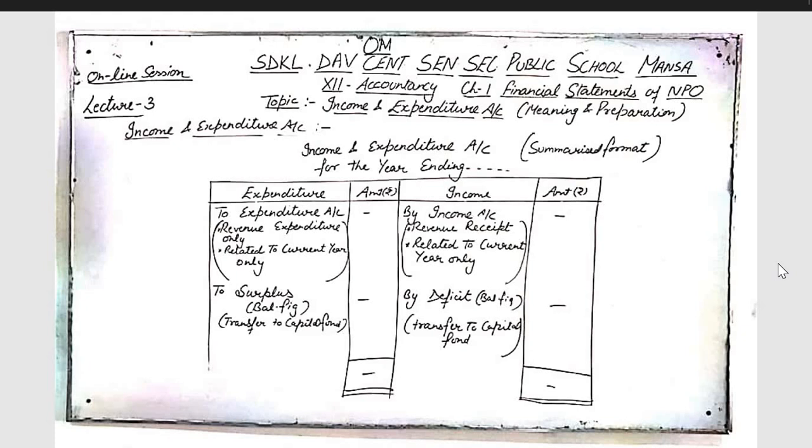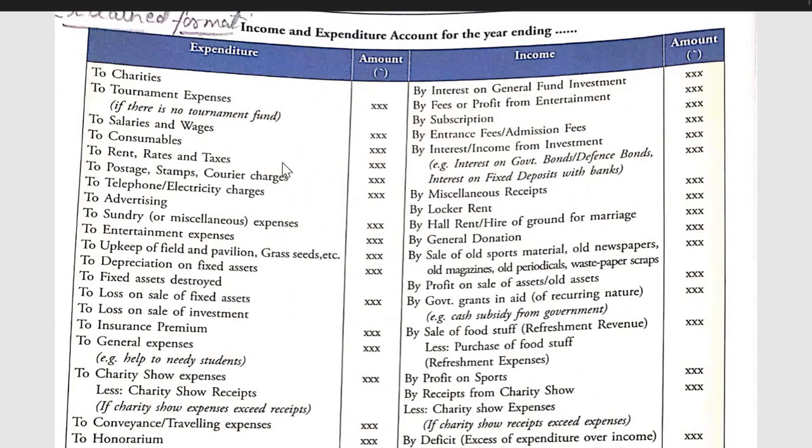Now we will discuss the income and expenditure account in detailed format. Now let's see the detailed format with all types of expenses and incomes. Income and expenditure account for the year ended. Expenditures, incomes. Firstly, expenditures. To charity, revenue expenditure, tournament expenses when there is no tournament fund.